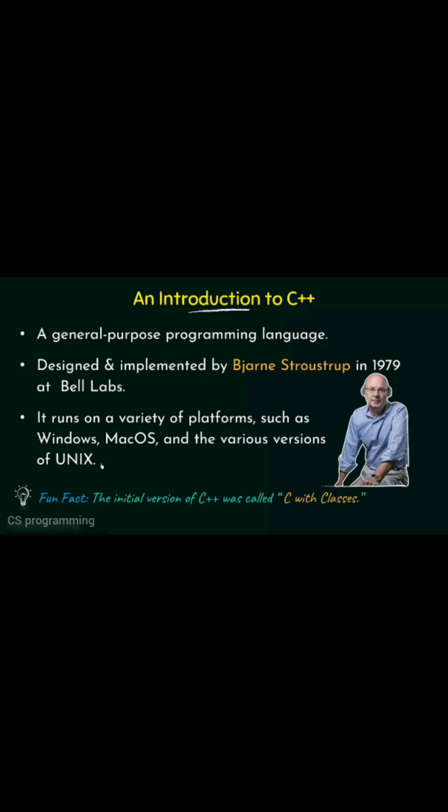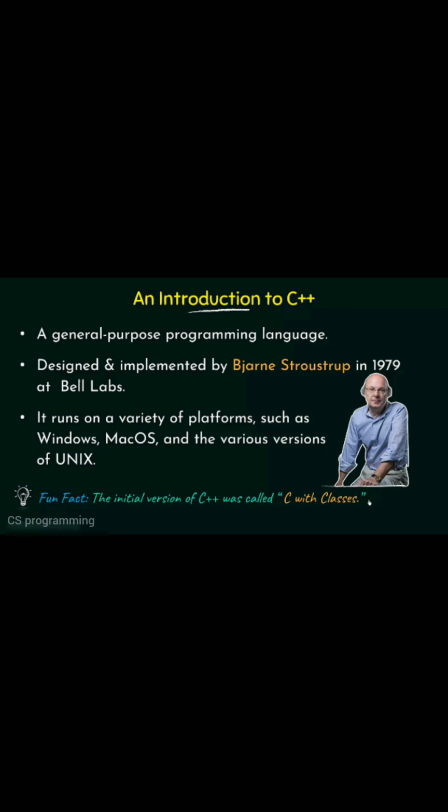Now, before we move ahead, here is a fun fact for you. The initial version of C++ was called C with classes. So as I already said, C++ is an extension of C. So we first had the C language and C++ was designed to have more features as compared to C. Now one of the major features that is there in C++ and not in C is the concept of classes. Now because of that, before the term C++ was coined, the name given to C++ was actually C with classes. So that was the first name that was given and later on they decided to call it C++. Alright, so that is about the basic introduction to C++ along with a small fun fact for you.